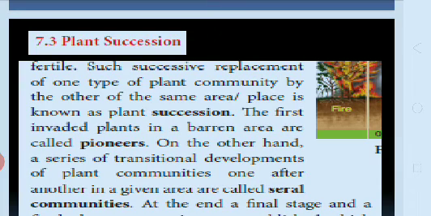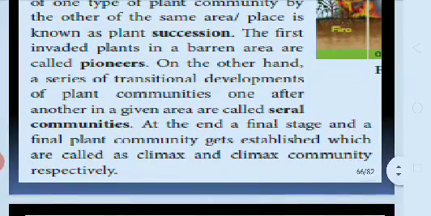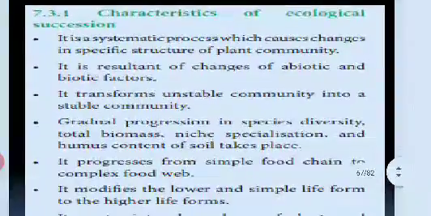The first invaders in a barren area are called pioneers. On the other hand, the series of transitional developments of plant communities one after another in a given area are called serial communities. At the end, a final plant community gets established, which is called the climax and climax community respectively.